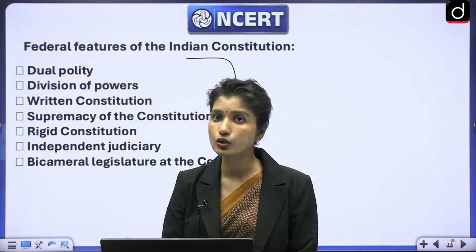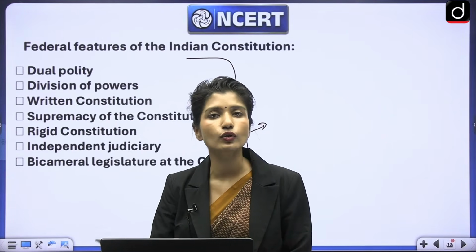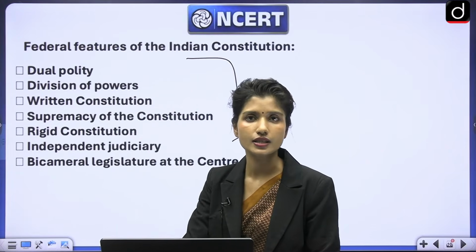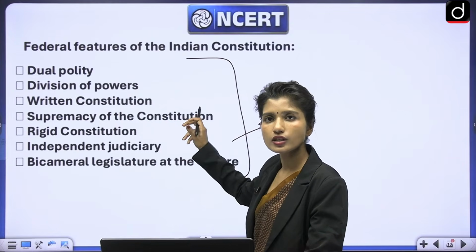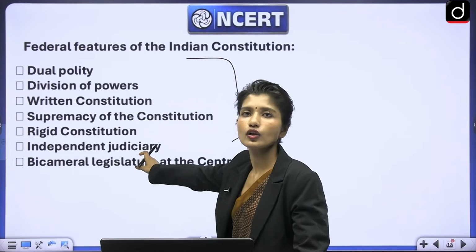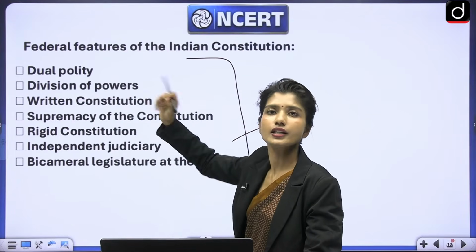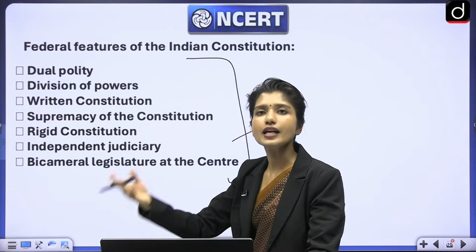So it is not easy to change those provisions and you have to ask states if they are okay with it. You have to consult states also, and at least more than 50% states should say yes. So it is a difficult process to amend the constitution. This is the rigidity of our constitution, and this shows the federal feature because it is not very easy to take their powers, or to make any provision that is going to affect states also.